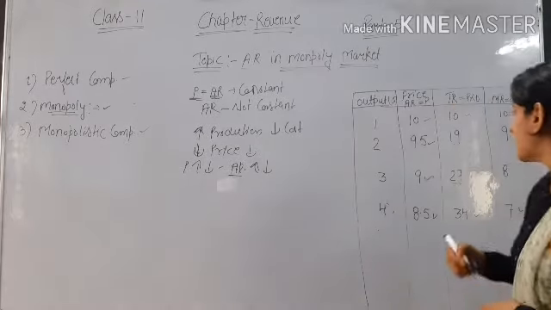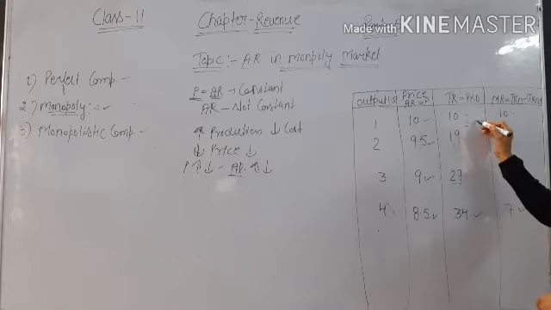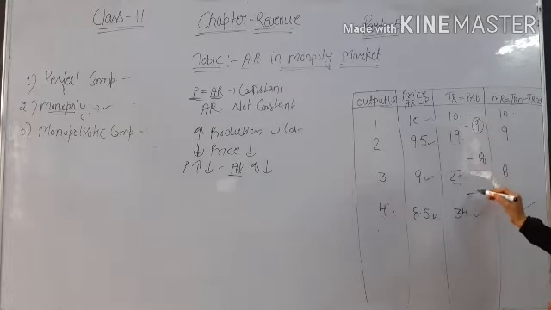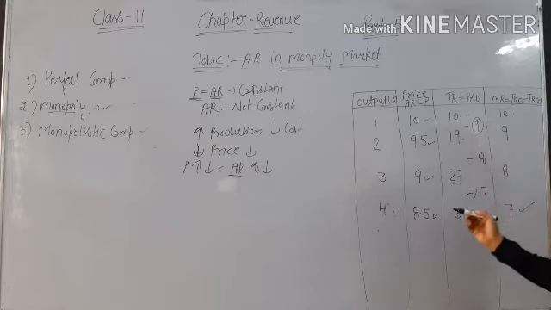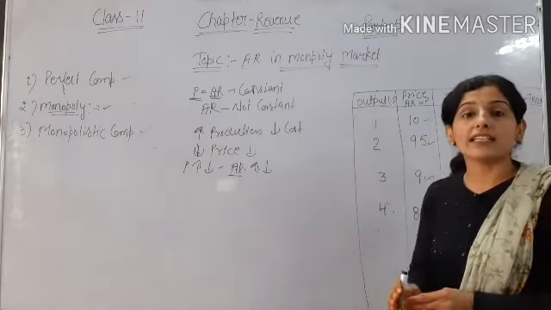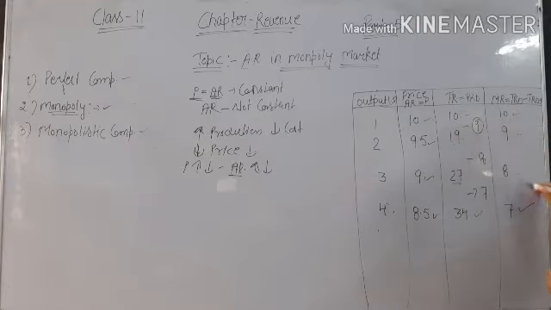Here we can see our TR is increasing, but the difference is decreasing. Here the difference is 10, 9, then 8, then 7. This difference is decreasing. So TR is increasing but at a decreasing rate, so our MR is decreasing.